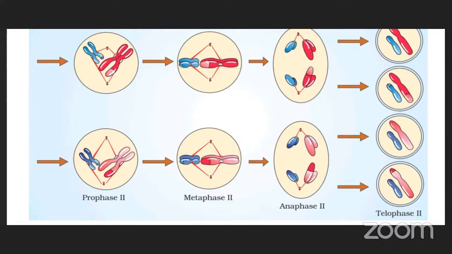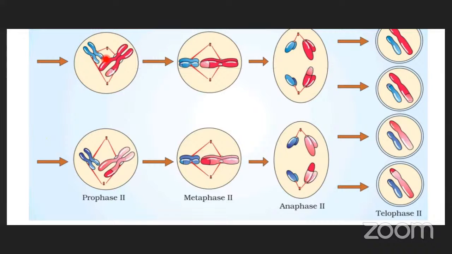And in the first phase, what will happen? Endoplasmic reticulum, Golgi apparatus and nuclear membrane disappear. The nuclear membrane, Golgi complex and endoplasmic reticulum are all cell organelles. They are not seen in this first phase.